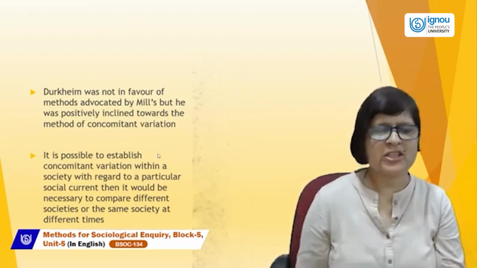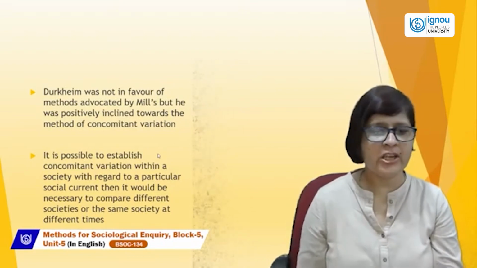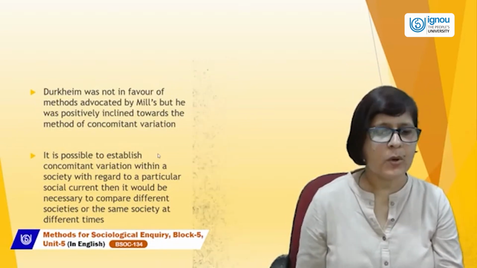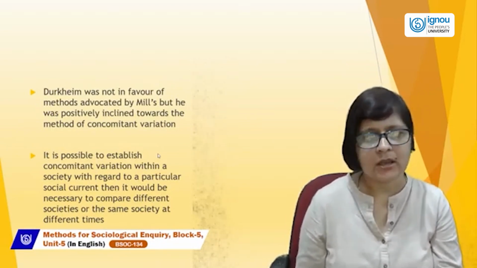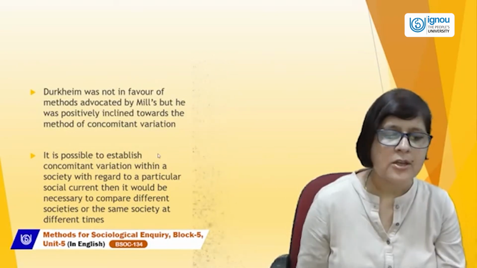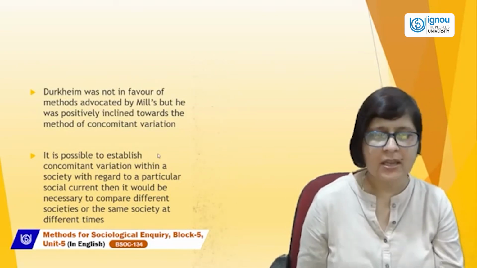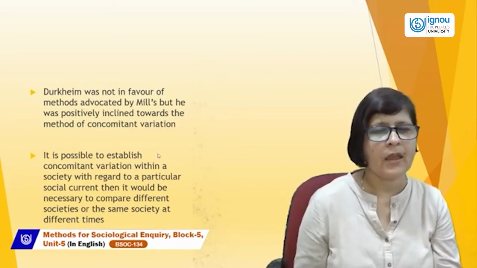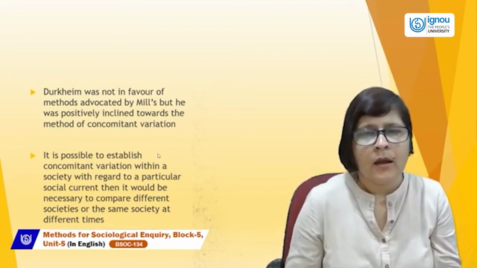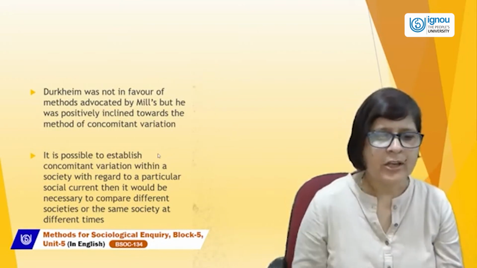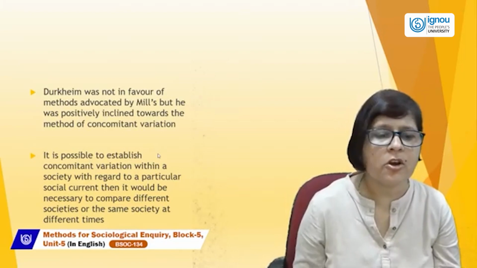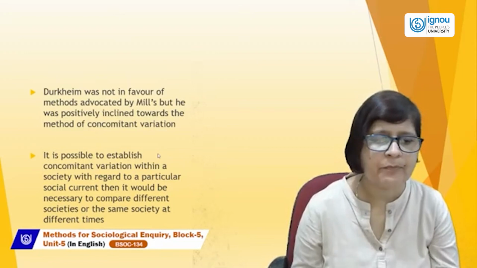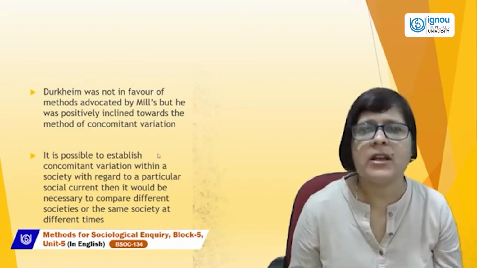It is possible to establish concomitant variation within a society with regard to a particular social current. Then it would be necessary to compare different societies or the same society at different times. According to Durkheim, there could be a variation in the society with regard to a particular social current.